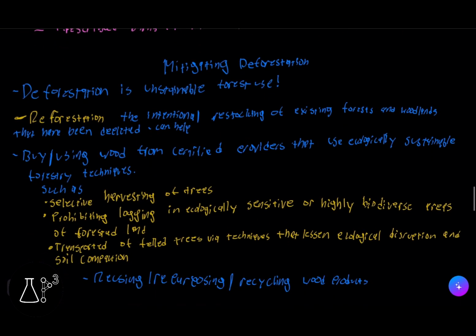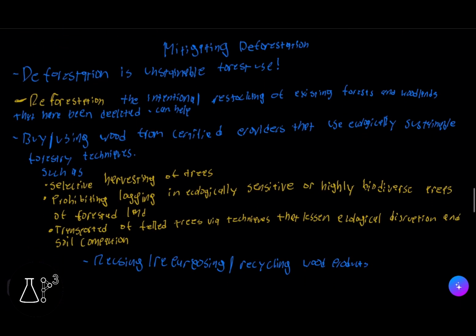The first thing we're going to talk about is mitigating deforestation. Deforestation is unsustainable forest use, and reforestation is the intentional restocking of existing forests and woodlands that have been depleted. What we can do is buy and use wood from certified providers that use ecologically sustainable forestry techniques, such as selective harvesting of trees, prohibiting logging in ecologically sensitive or highly biodiverse areas of forest land, and transporting felled trees via techniques that lessen ecological disruption and soil compaction. We can also reuse, repurpose, and recycle wood products.